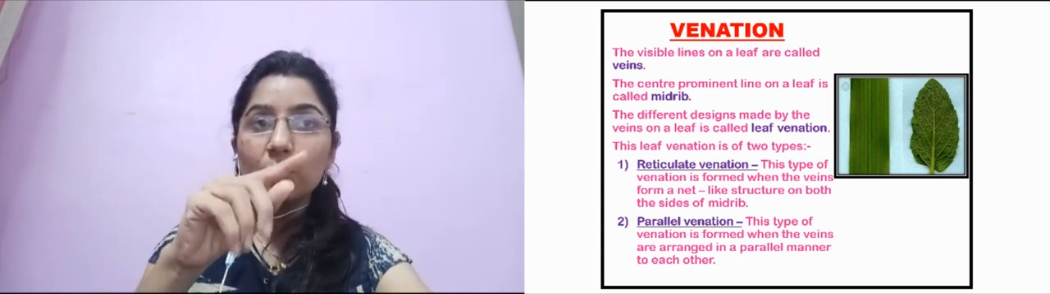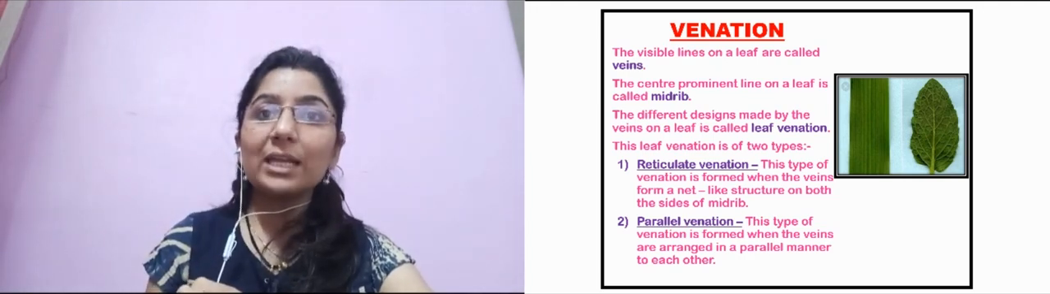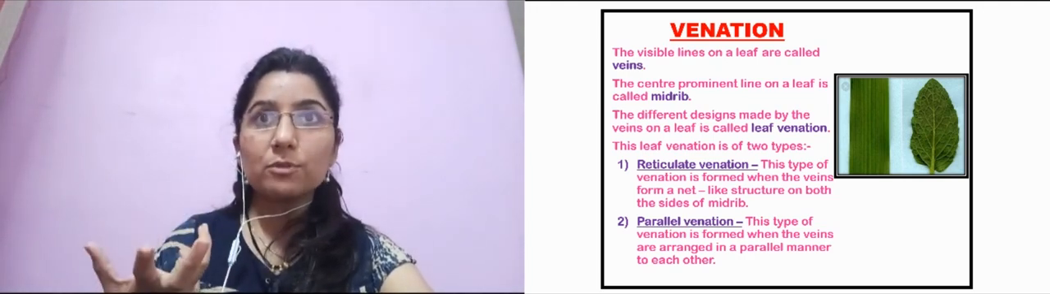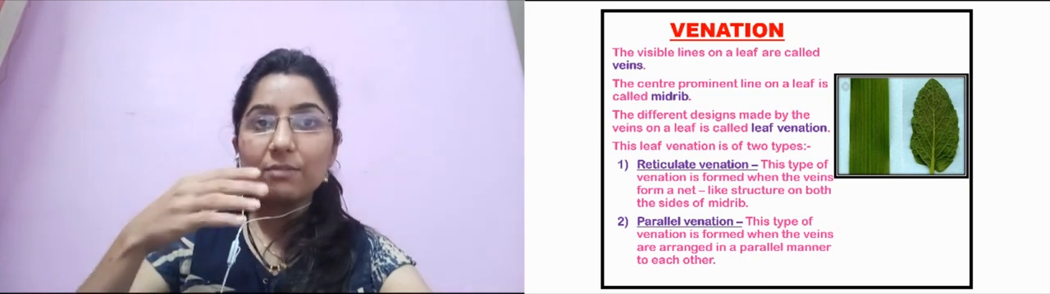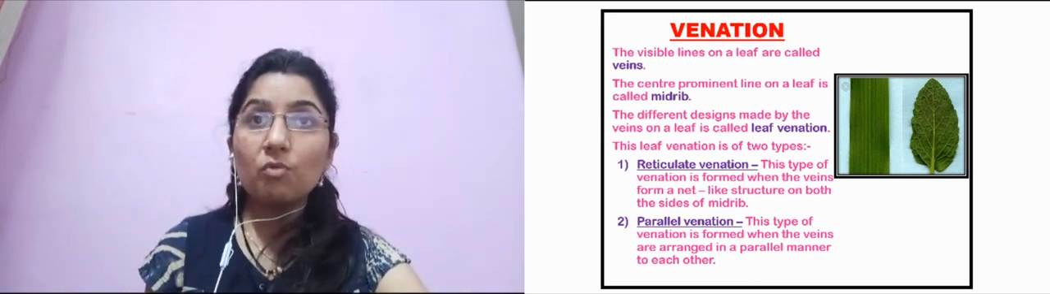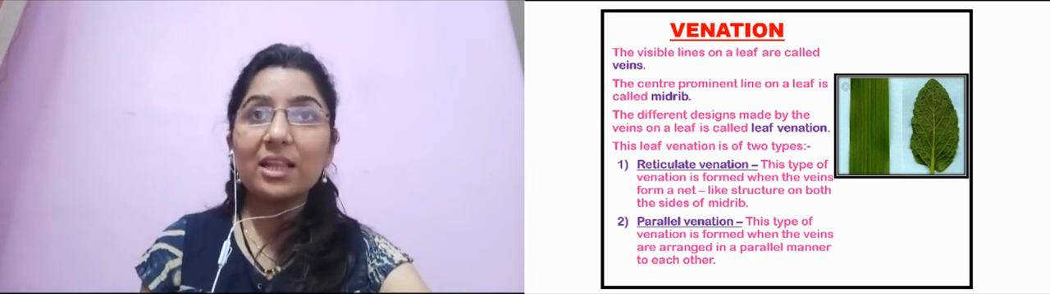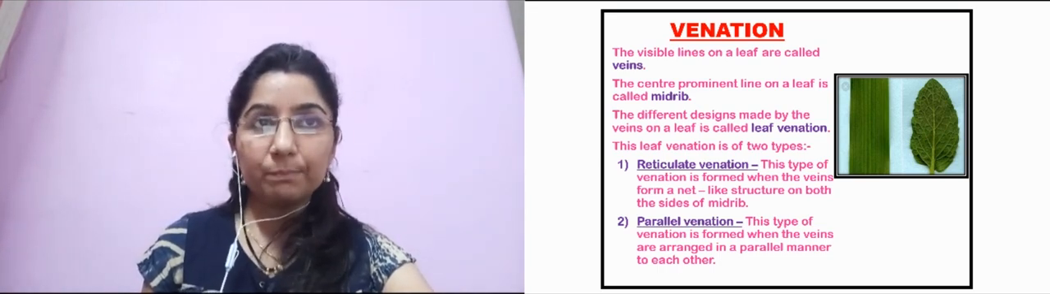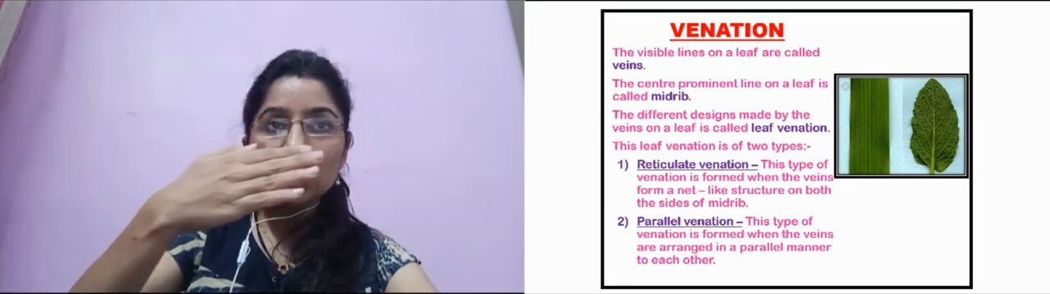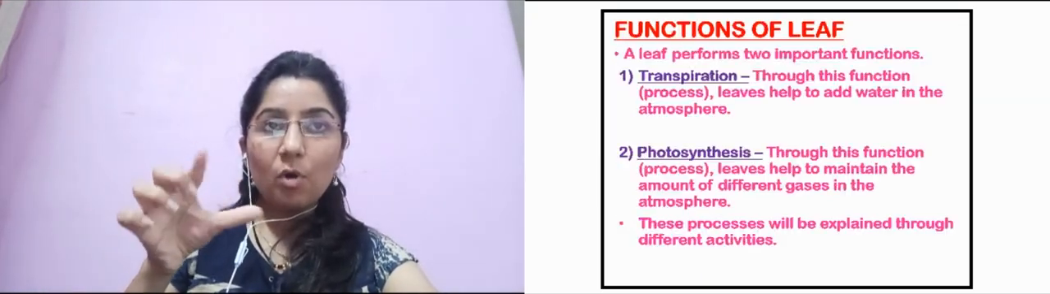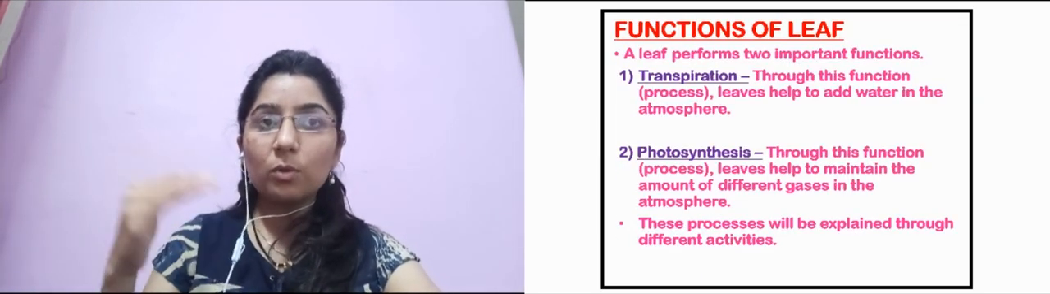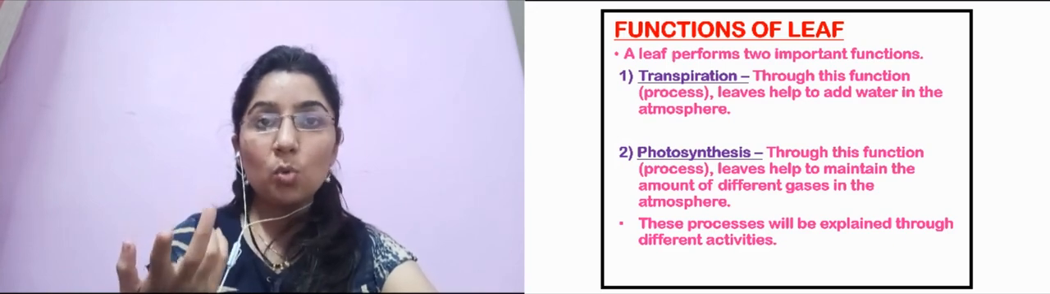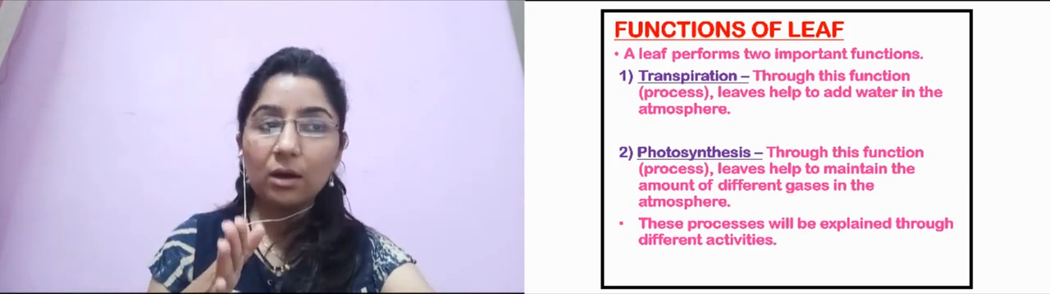You can see the veins over here. The veins can be of various types. Depending on the visible lines on the leaf, they are called veins. The central prominent line on the leaf is called the midrib. The very central line is the midrib, and what originates from the midrib on both sides are called the veins. So, midrib and veins.